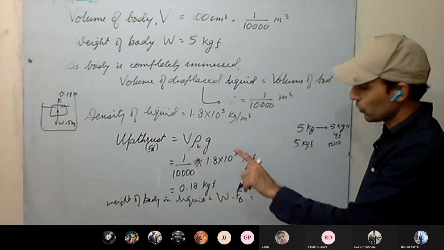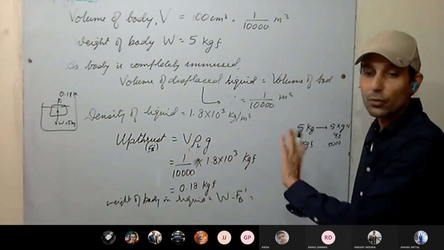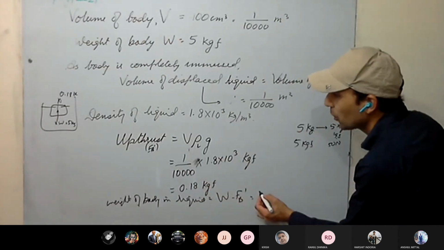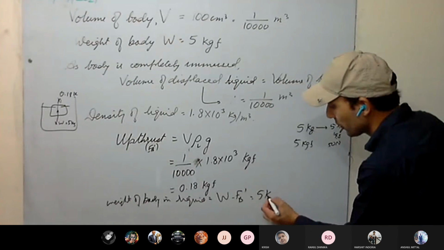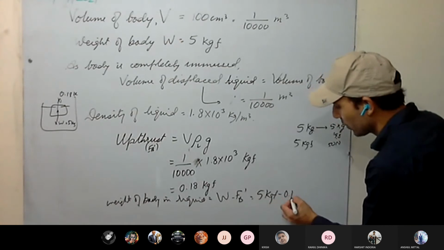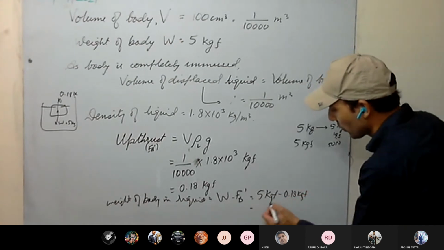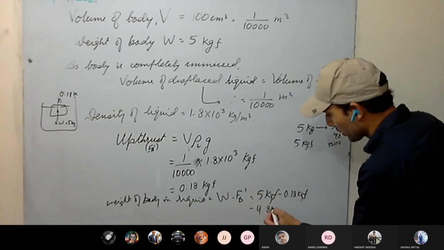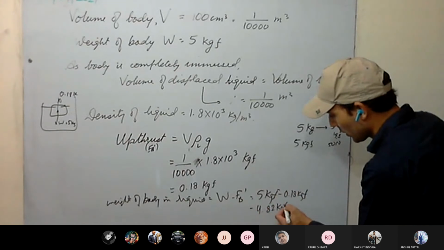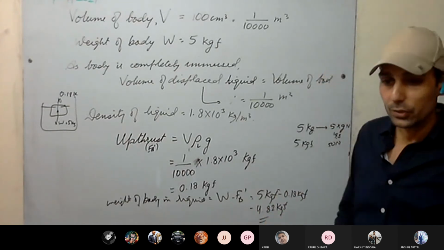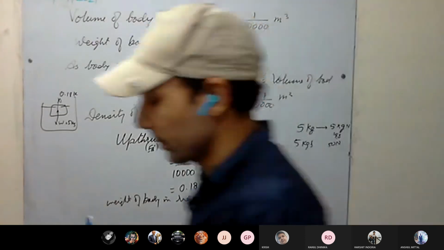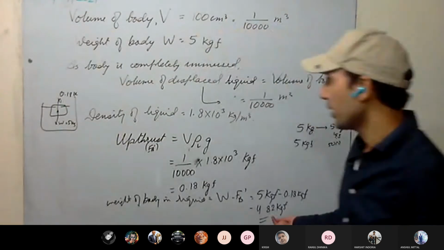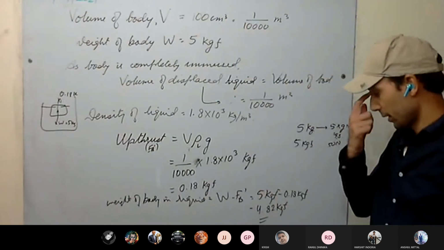Upthrust force greater than this is not going to act. This is the limit of the upthrust force. Weight is 5 kgf minus 0.18 kgf, which is 4.82 kgf. Have you understood this? This is the apparent weight of the body in liquid.